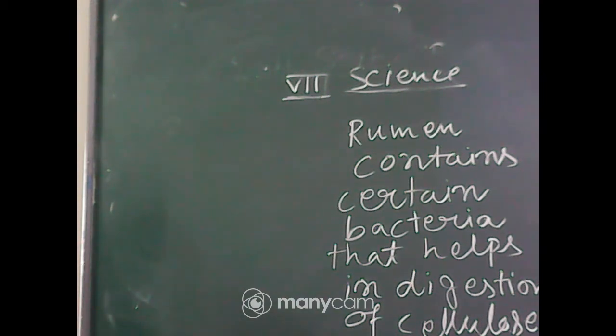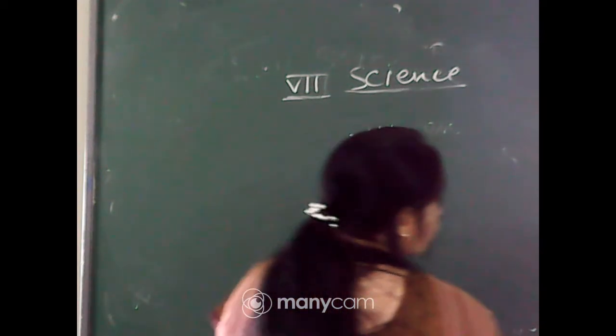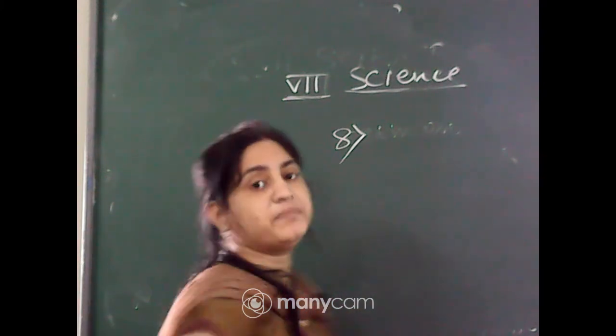Why do we get instant energy from glucose? Question number 8. Because glucose is the simplest form of carbohydrate.